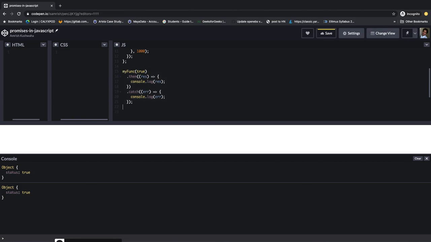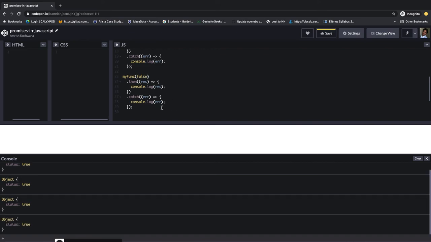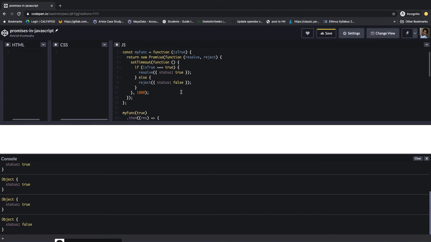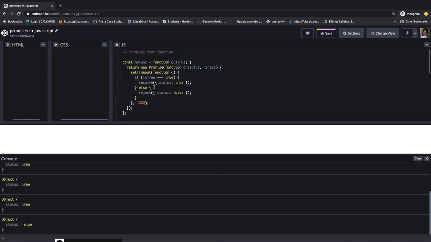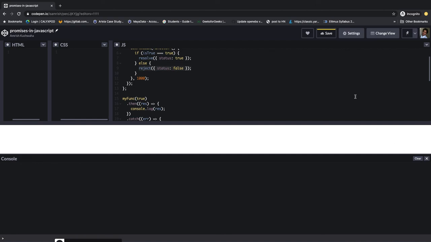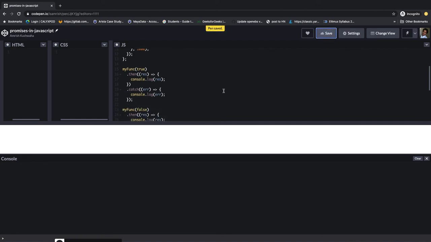So let's call this function again, but this time with the value false, and this should give us the value false here, like status false, when the catch is here, since I'm passing false, then reject will be applied. So let's clear this out and then save it and wait for 1 second. Okay, I am waiting.